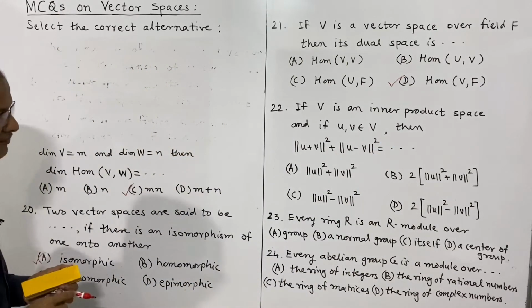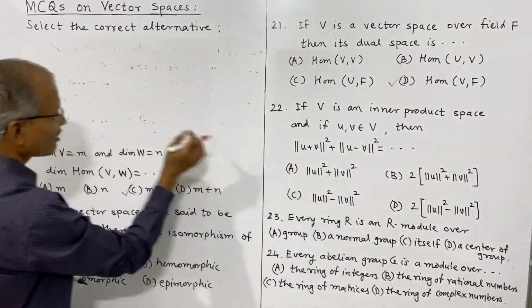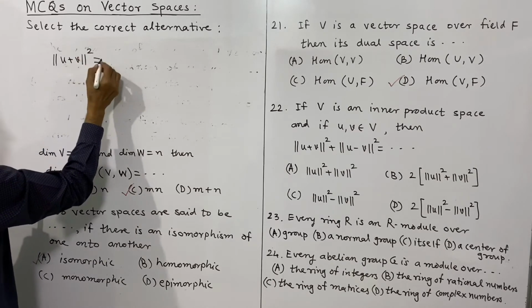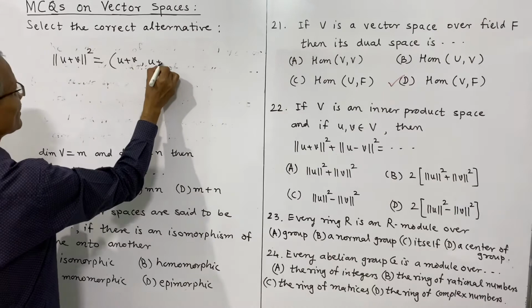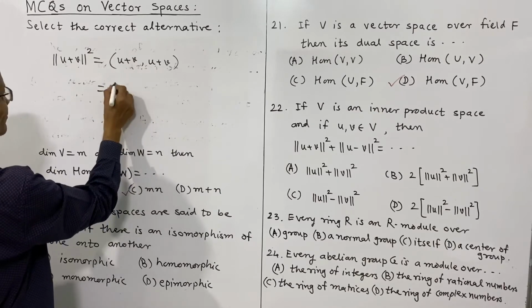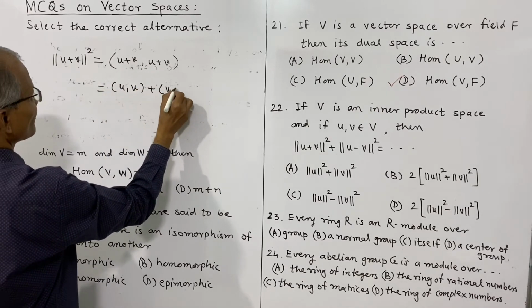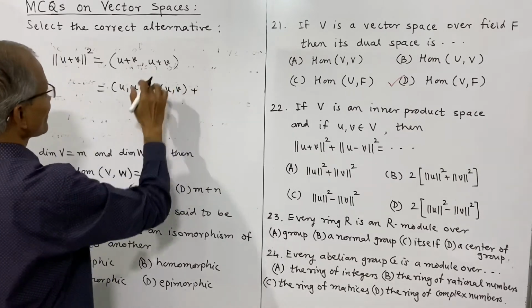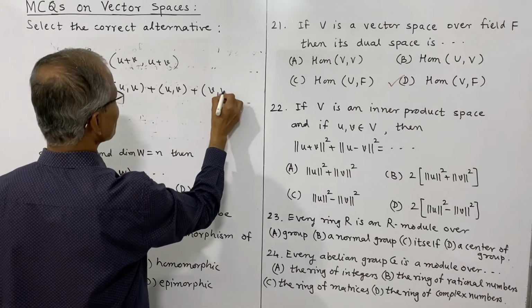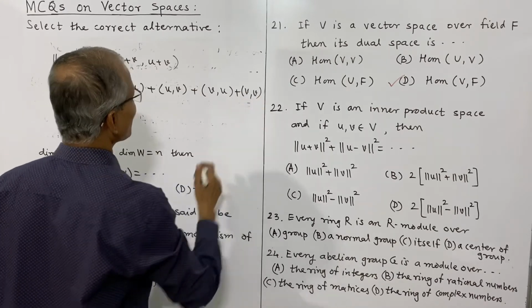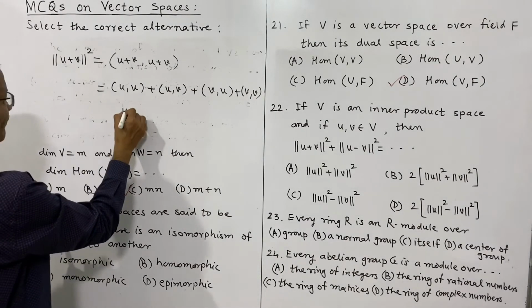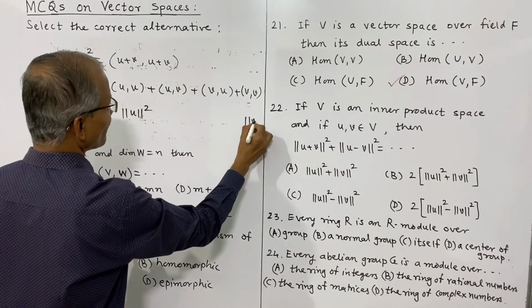The norm of U plus V squared means the inner product of U plus V with itself, and this can be expanded as inner product of U and U, plus inner product of U and V, plus inner product of V and U, and inner product of V and V. This is norm of U whole square and norm of V whole square.